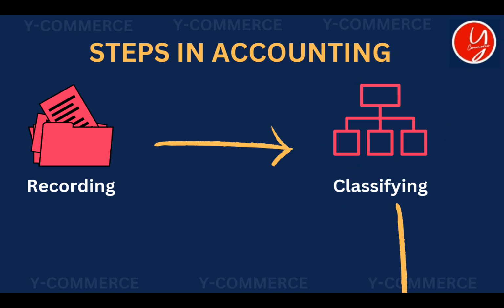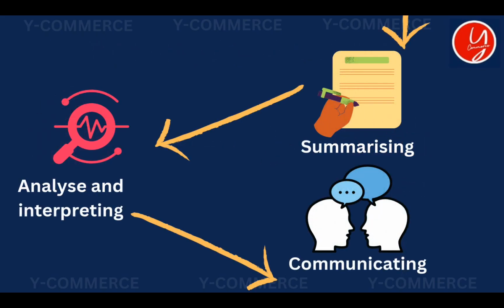So the very first step is to record financial transactions. Now after recording, once in a month or once in a week, we will classify them. Then the classified transactions are summarized to find whether the business has profit or loss. After that, this statement is analyzed by experts. Remember, a common accountant can do nothing here. Either he should be an expert accountant or he should have enough knowledge in financial analysis.